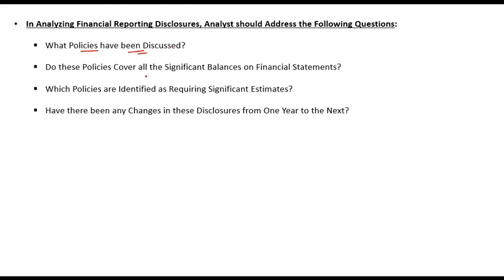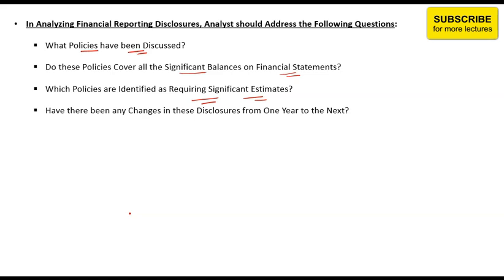Second, do these policies cover all the significant balances on the financial statement? Maybe there is a significant balance, a significant asset on a statement for which they haven't provided any disclosure, or for which they haven't provided any notes or anything. So that can be a problem. As an analyst, you need to see whether all the workings for all the significant assets have been provided or something has been missed. If something has been missed, then you need to ask the company or the company's investor relations. Which policies are identified as requiring significant estimates?